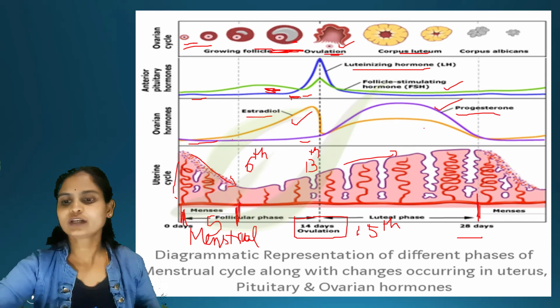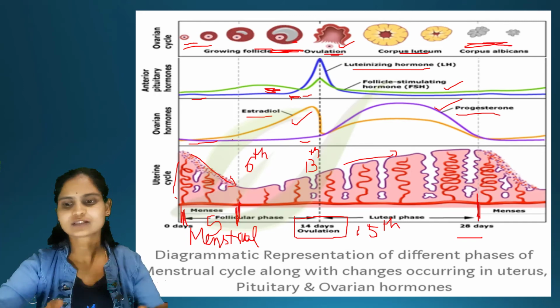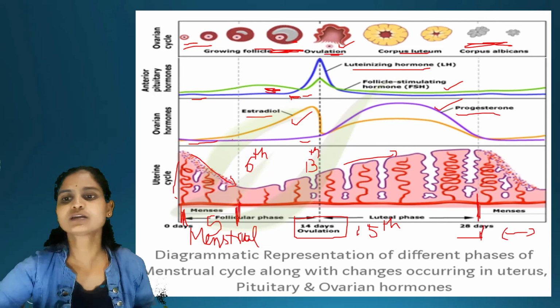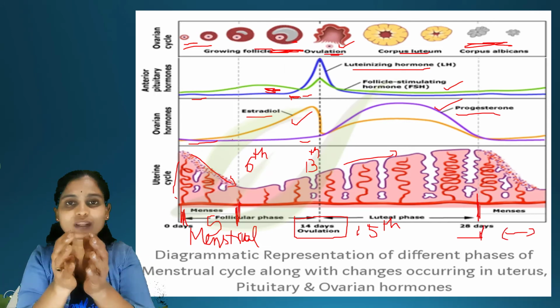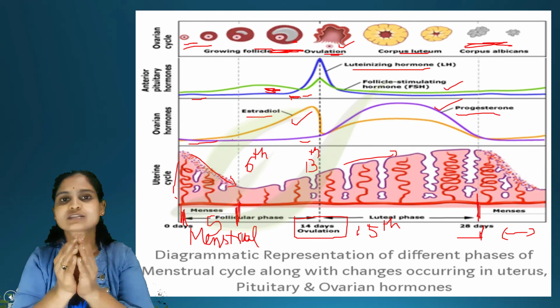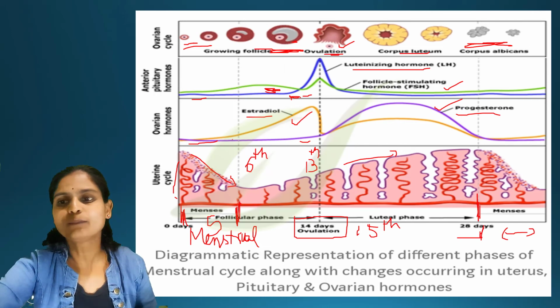After 28 days, you can find here the corpus albicans is formed. Understand? After the 28th day, the corpus luteum degenerates, meaning it decreases in size, so it has become the corpus albicans.